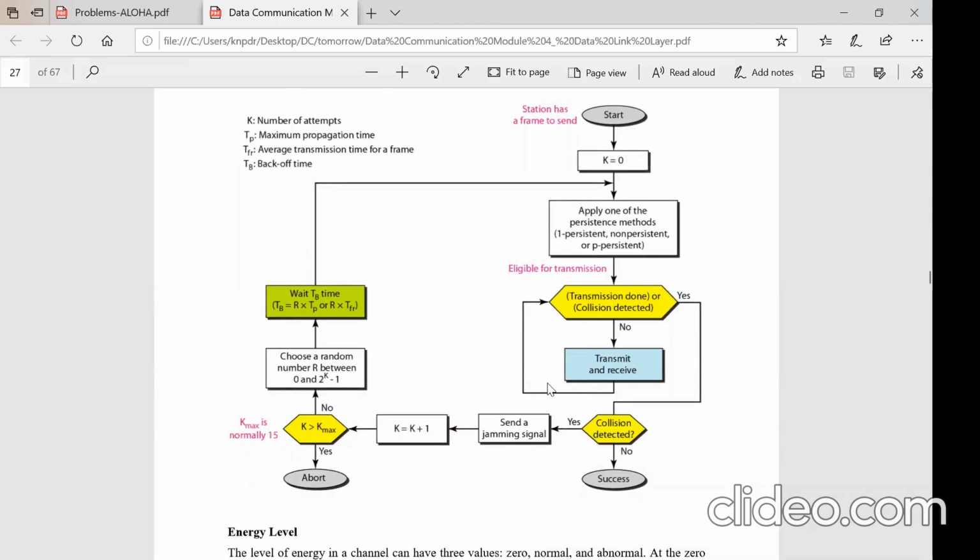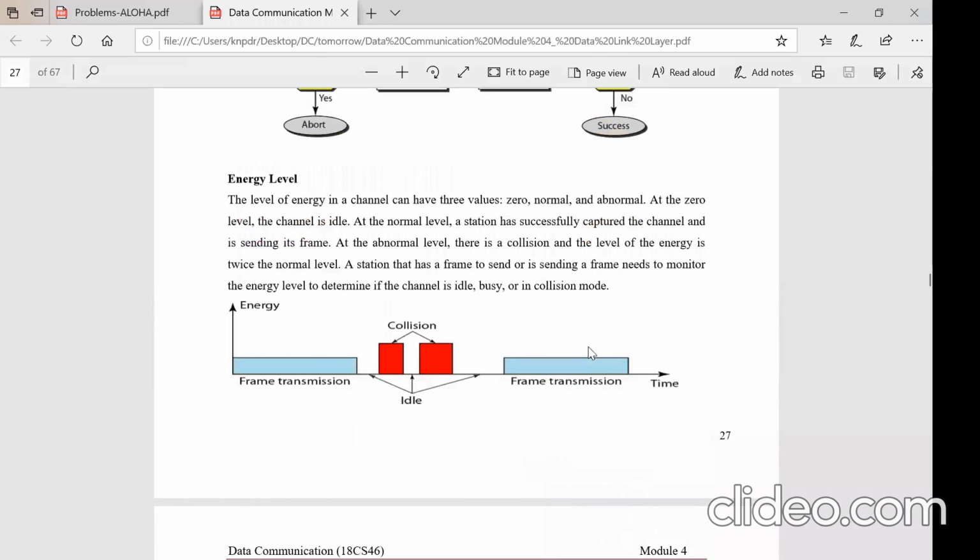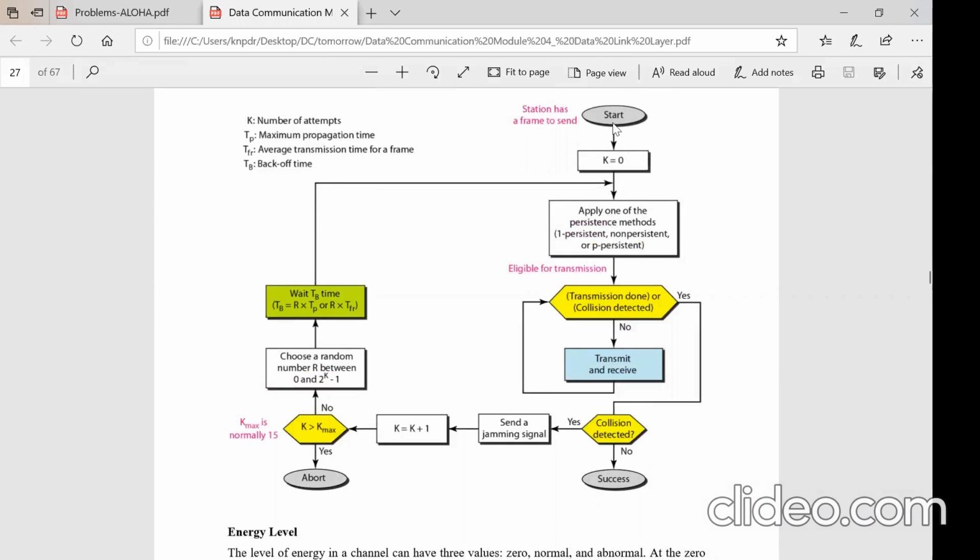So this will be clear now. This is the flow diagram. Once again, all of these are built on the process of Aloha, so exponential backoff time is introduced here also. How is it introduced in the case of CSMA CD? The station is ready with the data, and when a collision has been detected, it has to retransmit. So it will initialize the attempts: k is equal to 0 initially.